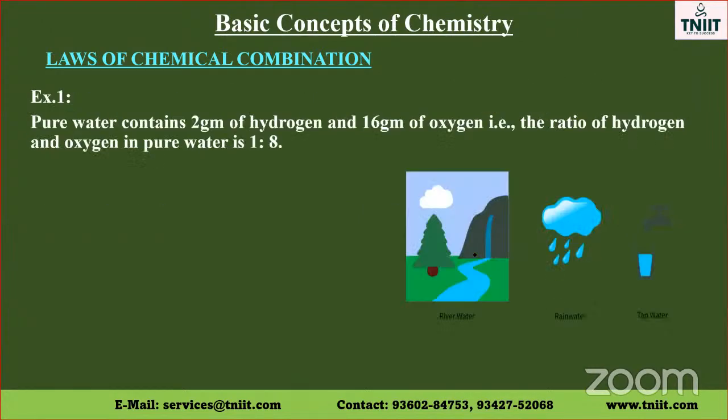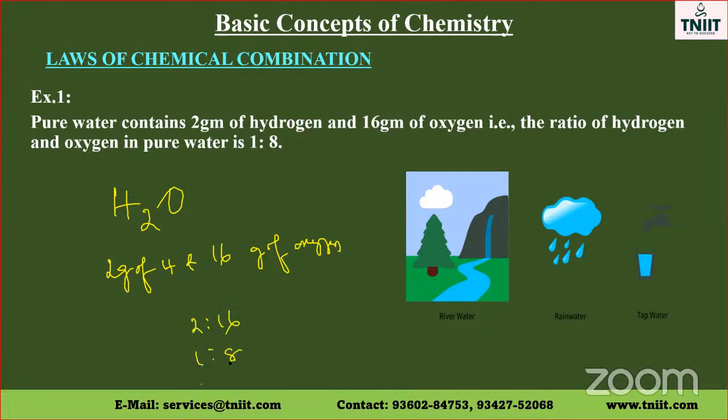Now, we will take an illustration given here. Pure water, H2O, contains 2 grams of hydrogen and 16 grams of oxygen. That is, the ratio of hydrogen and oxygen is 2:16, that is 1:8.